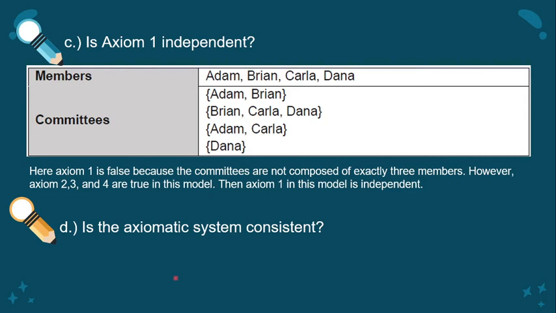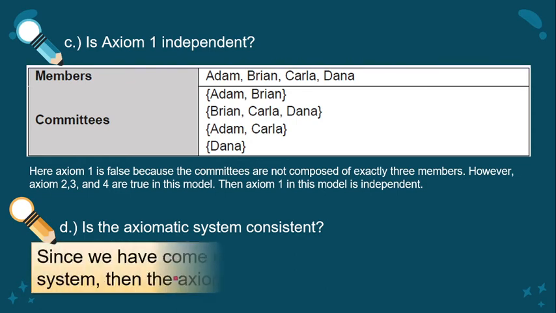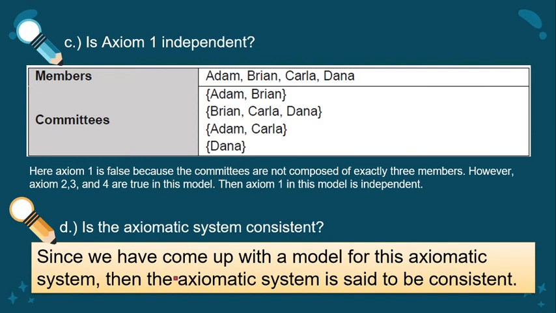yung ating model. And for question letter D, is the axiomatic system consistent? Since we have come up with a model for this axiomatic system, then the axiomatic system is said to be consistent.